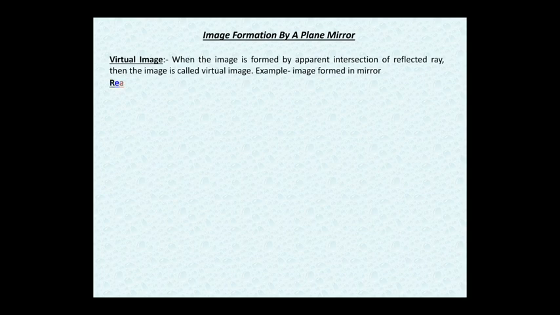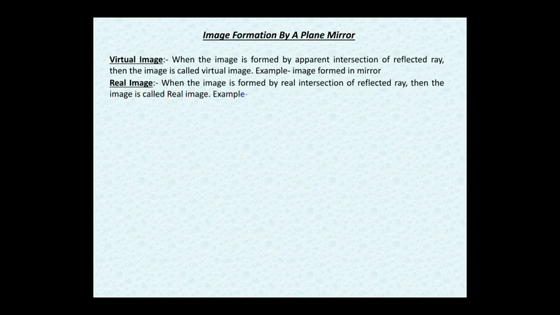What is a real image? It is formed by real intersection of reflected rays. What we see on the screen made by a projector is called a real image. Now let me explain the virtual image and what apparent intersection means.